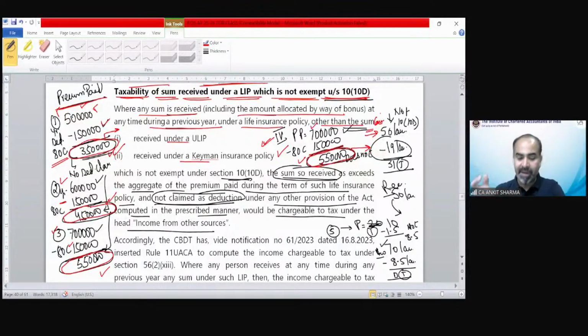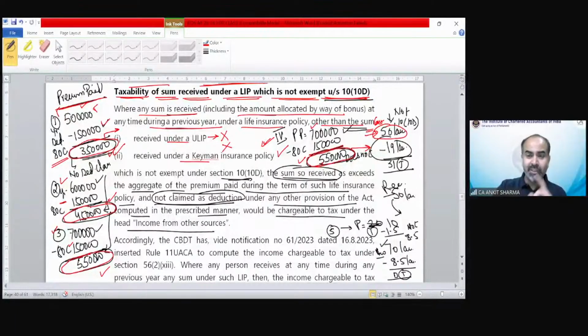The problem will arise if this 50 lakh is not exempt. And remember, that should not be a ULIP policy, that should not be a Keyman policy. In case of Keyman or ULIP, exemption of 10(10D) is not applicable, but we cannot take this benefit of 19 lakh. So if it is other than ULIP and Keyman, and you have received consideration and you cannot claim exemption under section 10(10D), then government is giving you a benefit.